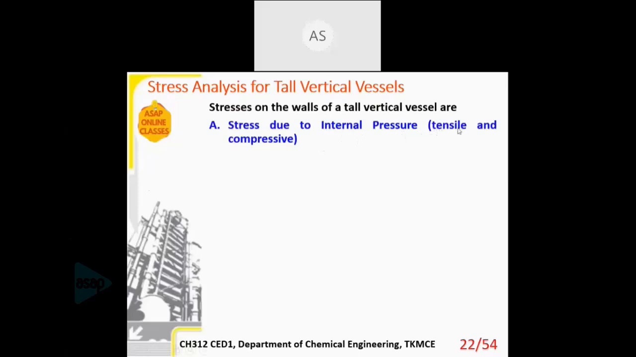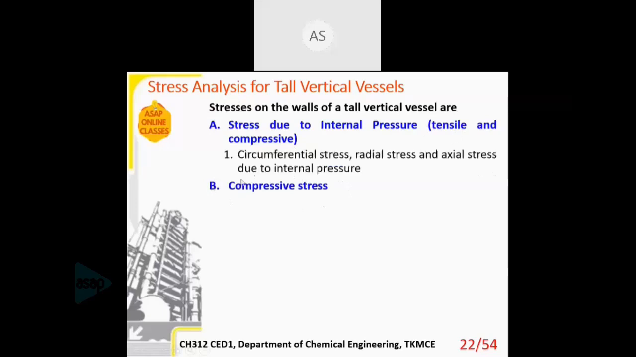It can be either tensile or compressive in nature. Tensile is an elongating force. If you are pulling something by the ends, then the resulting stress is the tensile stress, and the opposite, when you are pushing or compressing something, you will have the compressive stress. The second one is only due to the compressive action. So in the first case, stress due to internal pressure, it can be either the circumferential stress, radial stress, or axial stress. All these are the kinds of internal pressure stress which a vessel can have.